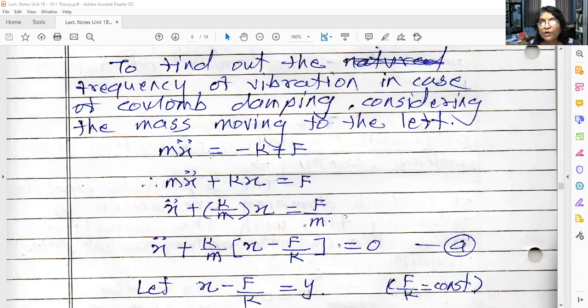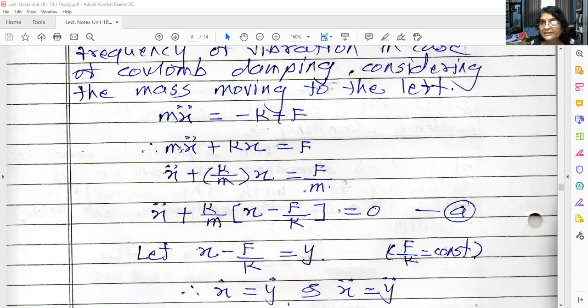What equation did we get applying Newton's second law? Mx double dot is equal to minus kx plus f. Here x should be there, I forgot to write down x. So keep f on the right hand side only. So mx double dot plus kx is equal to f. Now divide by m: x double dot plus k upon m x is equal to f upon m.